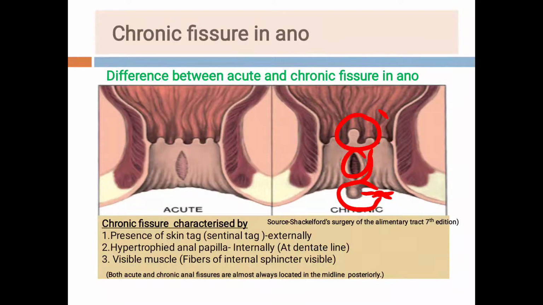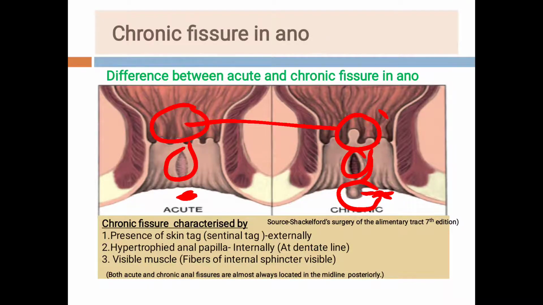But see in this diagram, there is no such skin tag or sentinel tag externally. There is no such hypertrophied anal papilla internally. And see, the ulcer is superficial, not deep. So students, this is the difference between the acute fissure in ano and chronic fissure in ano.